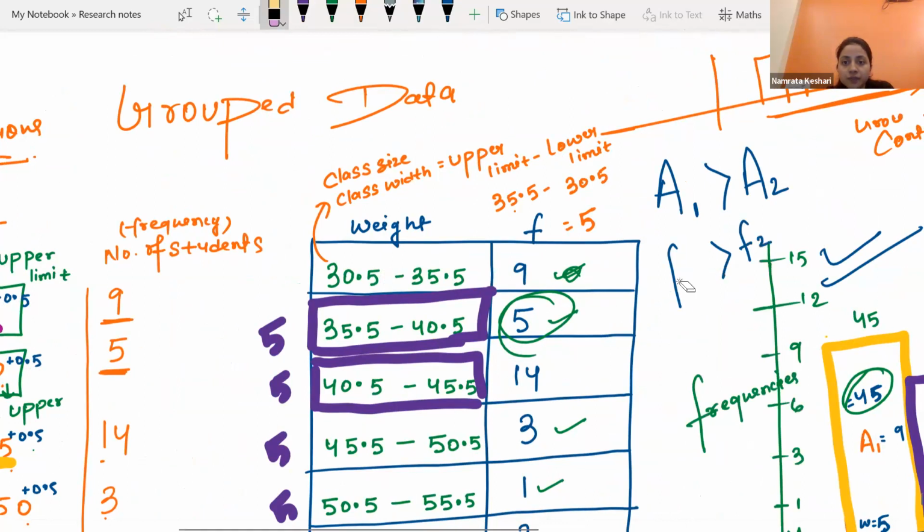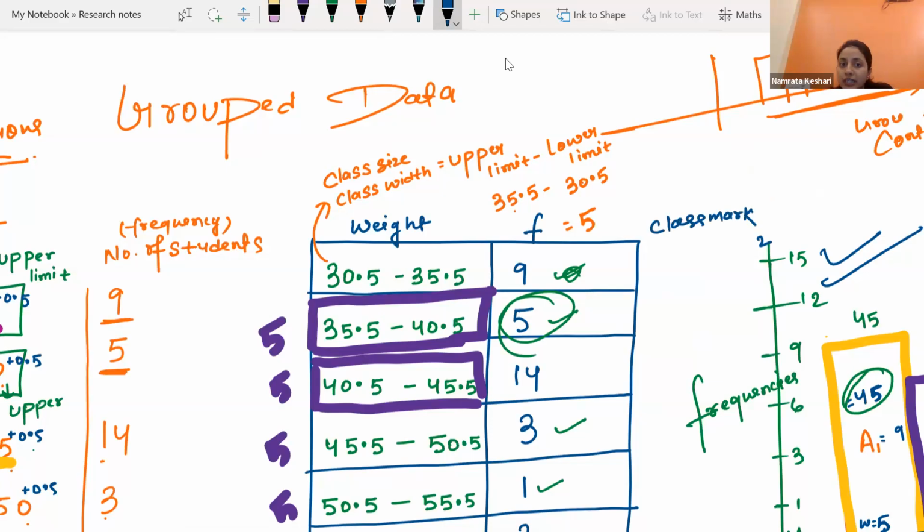Wait. So here we will find the class mark. Class mark means the midpoint of each class interval. The formula is upper limit plus lower limit divided by 2.